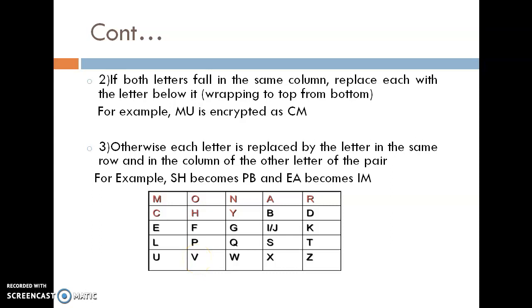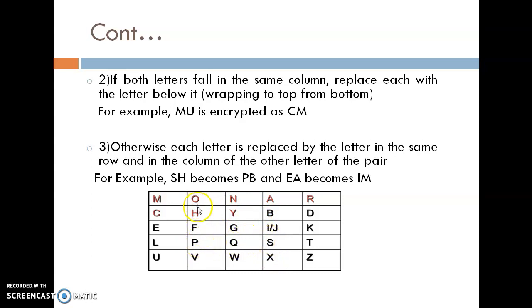And if both characters are not in the same row or not in the same column, then apply this third rule. If both are not in the same row or column, then take SH. See here, S is here and H is here. Okay. So take the common point of S and H. This B and P are the common points of SH. So H is replaced with B and S is replaced with P.